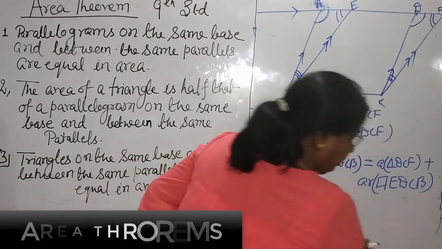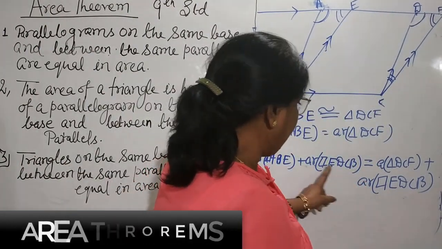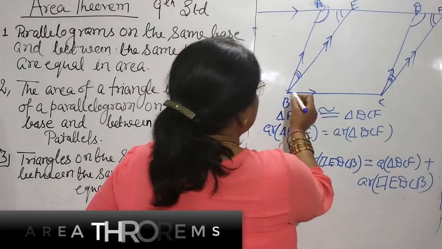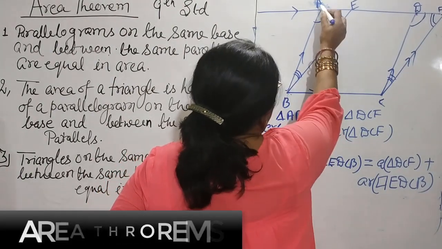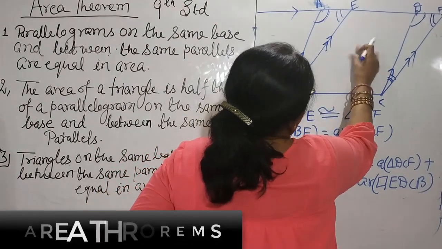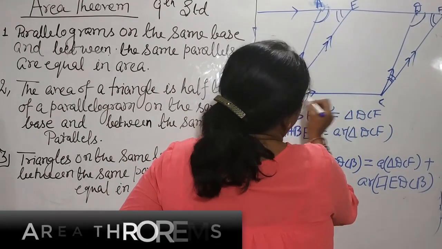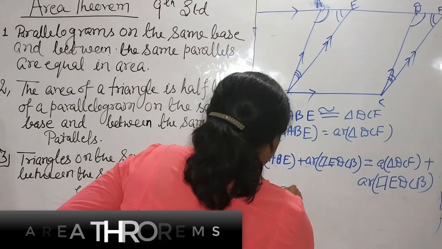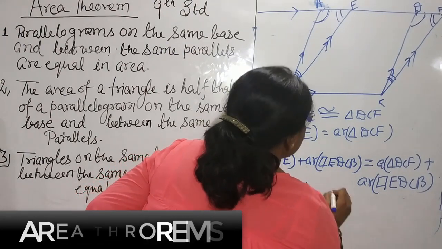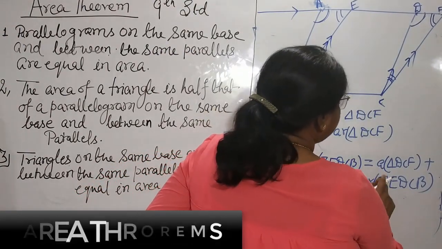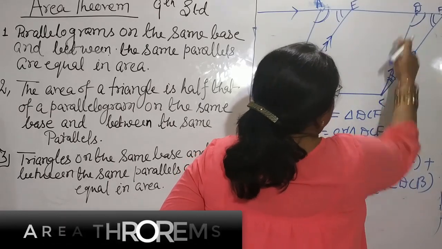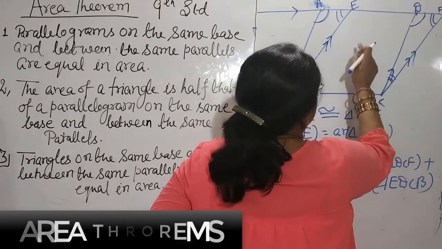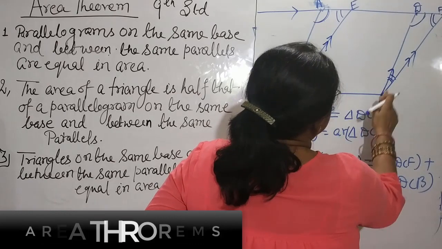Now, if both sides have this area added, ABE plus this portion is ABCD. Area of ABCD is equal to area of DCF plus this portion, which is EBCF.